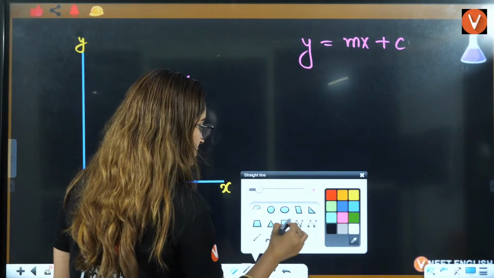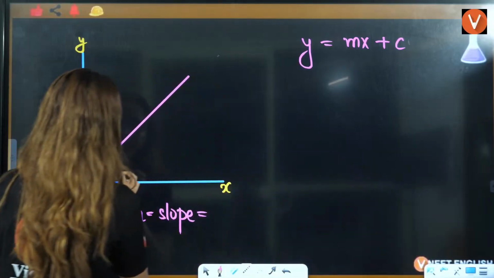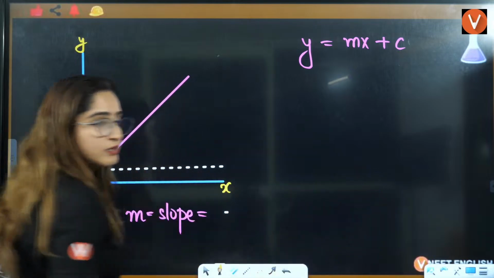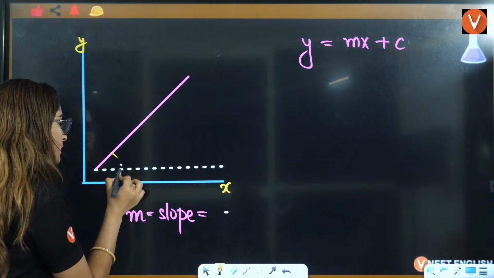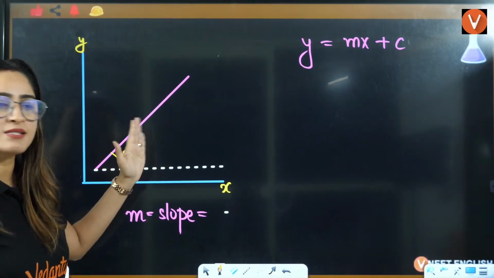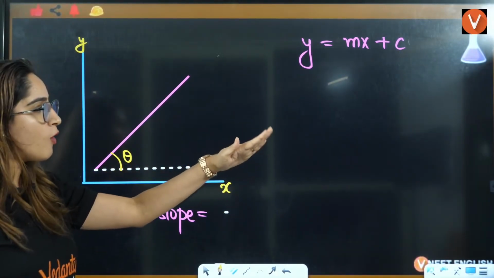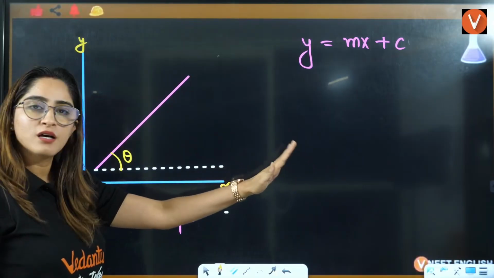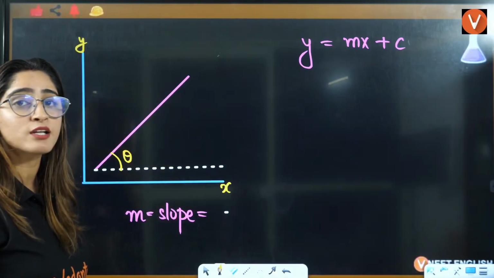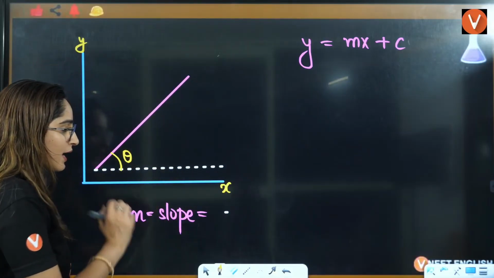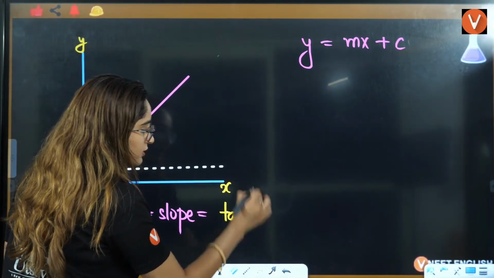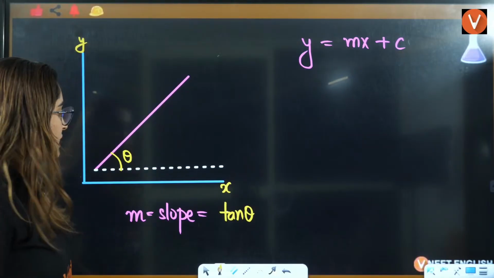Now who will tell me what is tan theta? Tan theta is a concept of trigonometry. This is theta. Theta is the inclination to the x-axis. How much is this graph inclined with respect to the x-axis? That is called the slope, represented by m, and that is equal to tan theta.